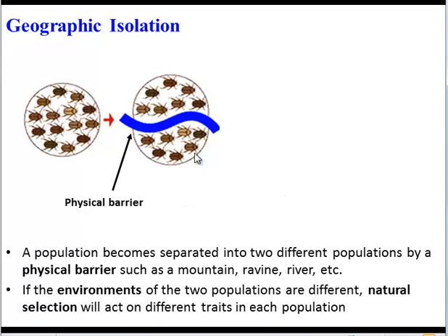And what will happen next is, if the two environments that the populations are in are different, natural selection is going to happen in different ways. The traits that are adaptive in this environment might not be the traits that are adaptive in this environment. So over time, these populations are going to start to change.